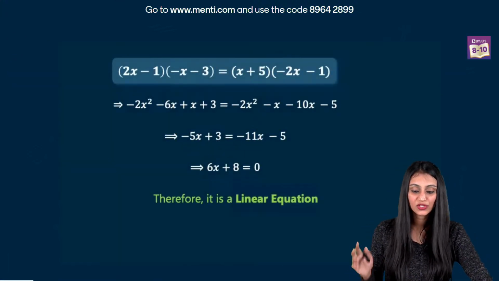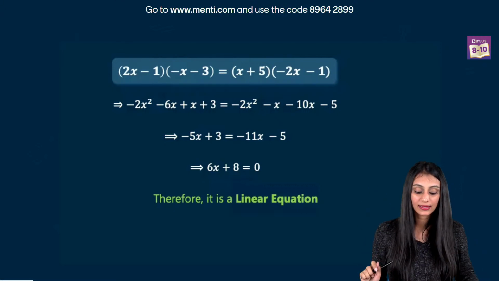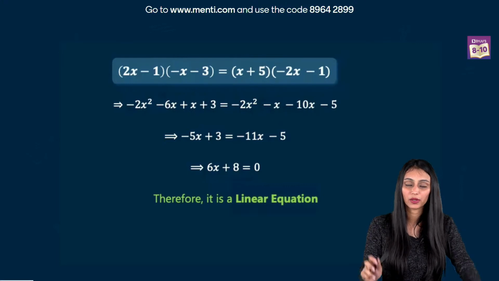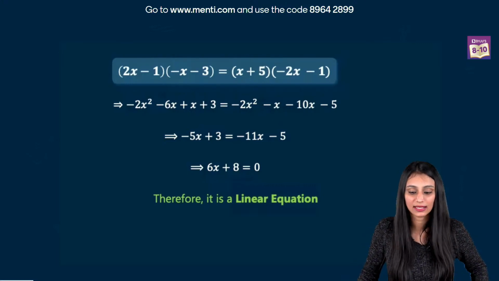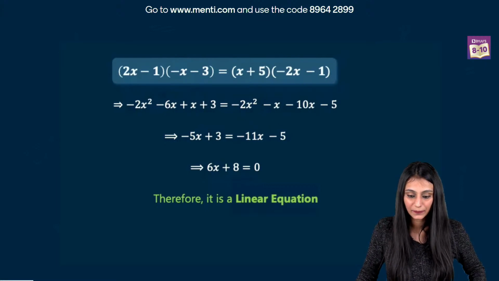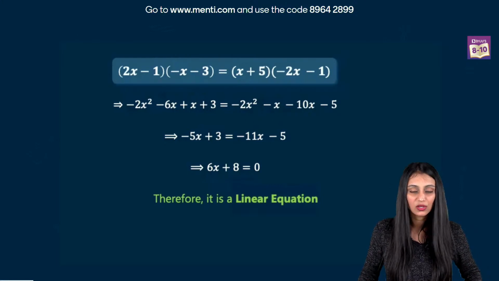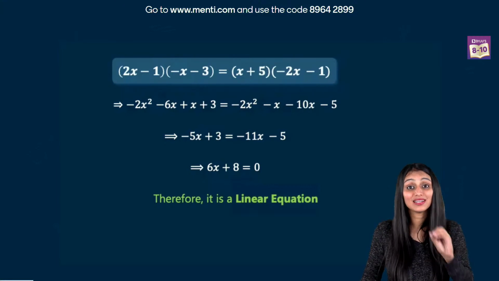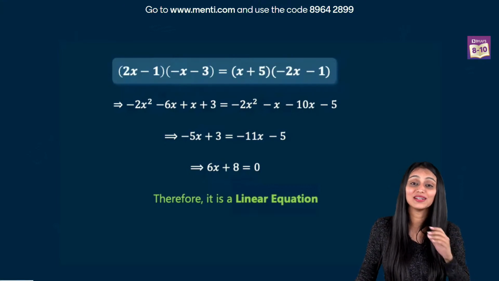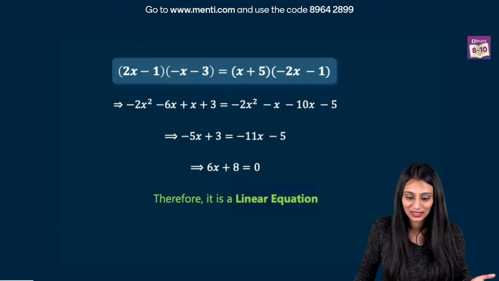Alright, so all we have to do is we just have to simplify both the sides. We get minus 2x square minus 6x plus x plus 3. Once you multiply the brackets, it is equal to minus 2x square minus x minus 10x minus 5, right? And we get minus 5x plus 3 equal to minus 11x minus 5. That's 6x plus 8 equals to 0. So what we see here is that the highest power of the variable, the degree of the variable, is 1. So when the degree is 1, what do we call it? We call it a linear equation, right?